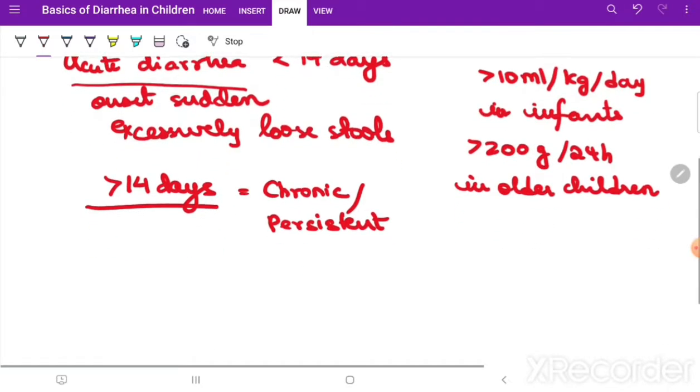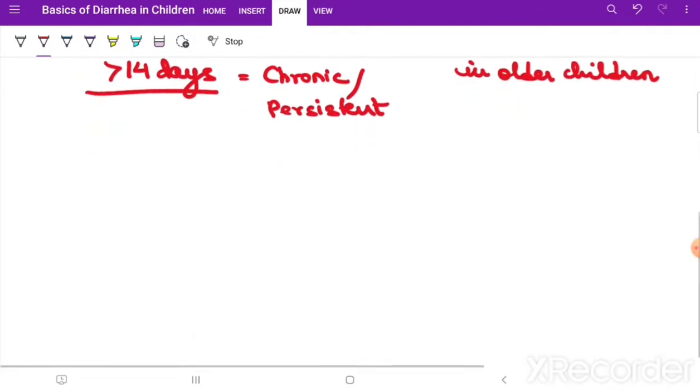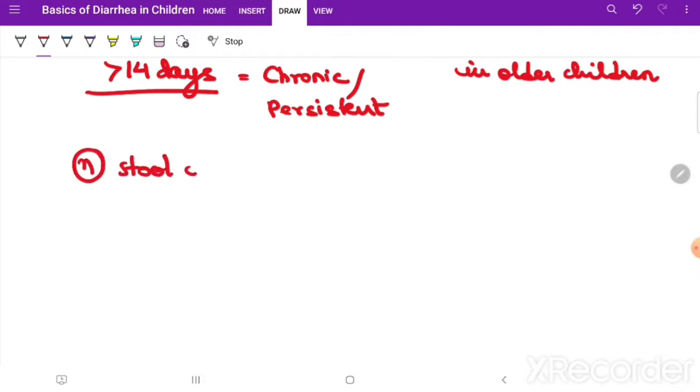Now coming next, let's know the normal stool output. We have two limits, so it's very easy to remember. Normal stool output is 5 ml per kg per day in whom? In infants.